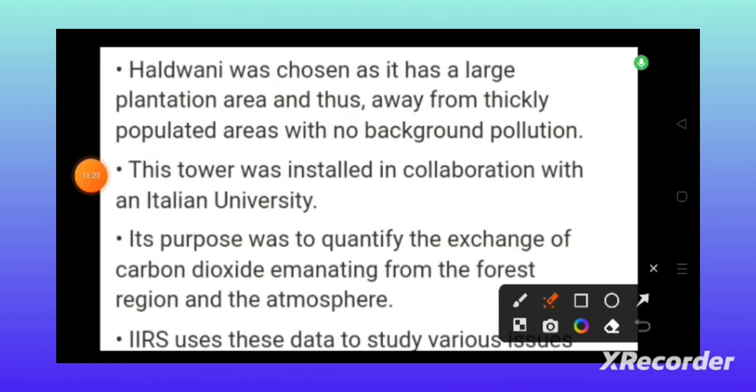The Haldwani area was chosen because of the large plantation in that area, away from thickly populated areas, with no background pollution. There should not be any pollution for the installation of this type of tower. The tower was installed in collaboration with an Italian university, and it was installed for the first time in Uttarakhand.